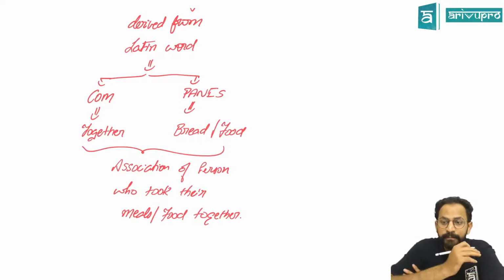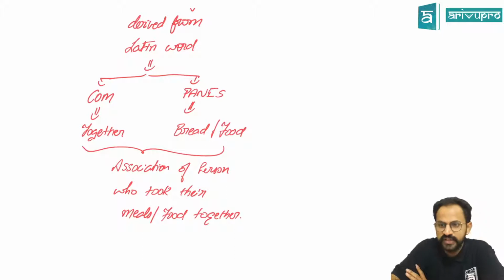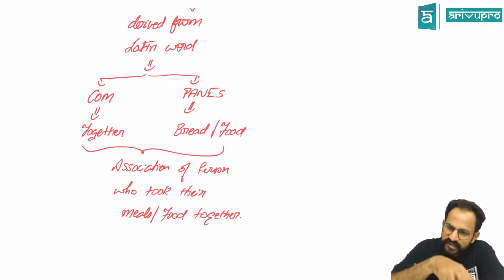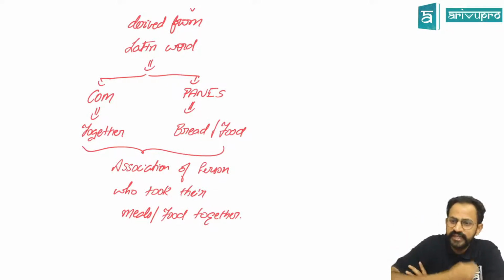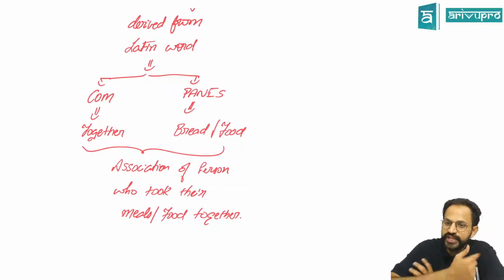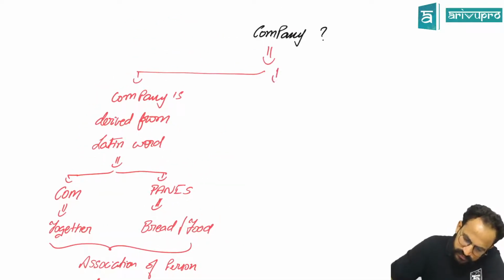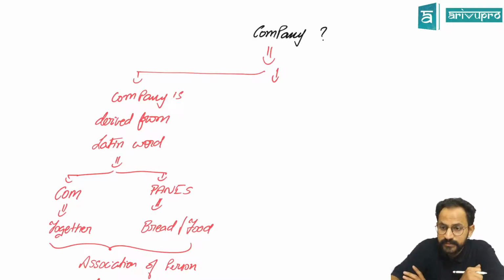In those days, people, that is workers, after working for the first half, in the afternoon all of them used to meet and have their lunch together. So basically, a group of people doing something together. In Latin they used to call it company: together, come, let's have some food. In the same way, they derived an English word out of it called company. Basically, it is an association of people. Okay, sir. Now, company means, in the English term, a few people coming together and doing a business.